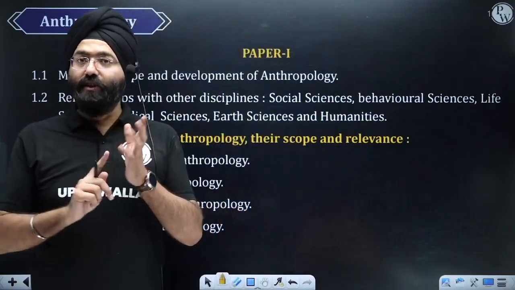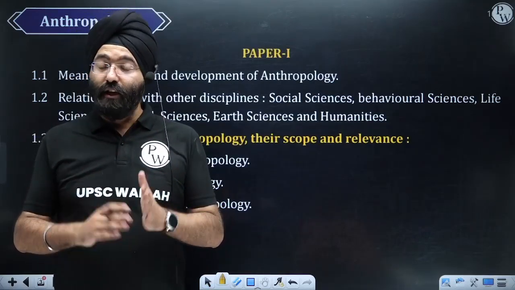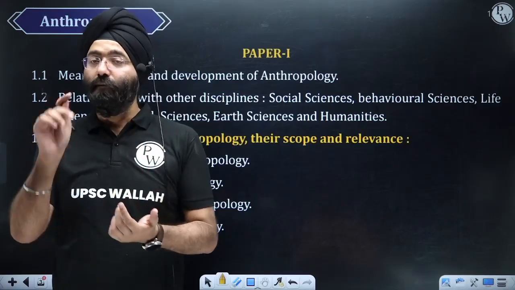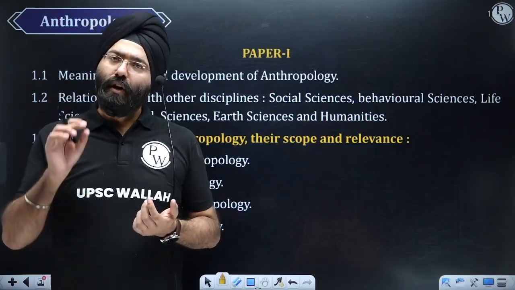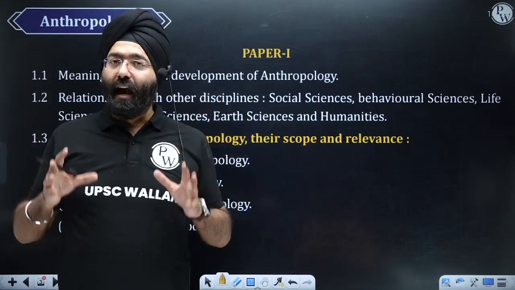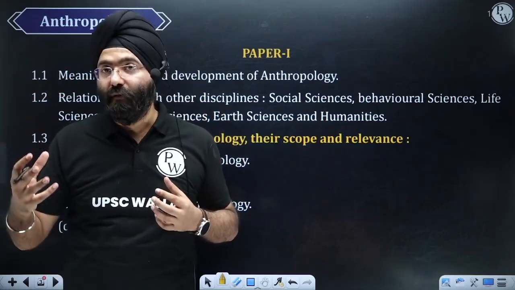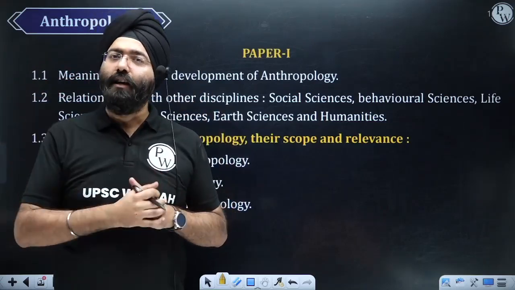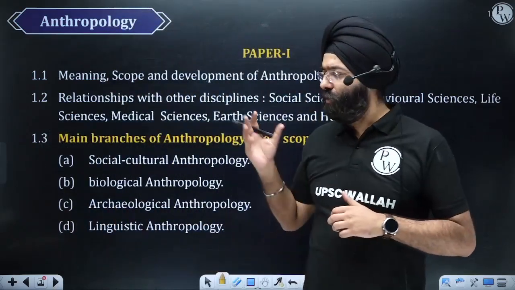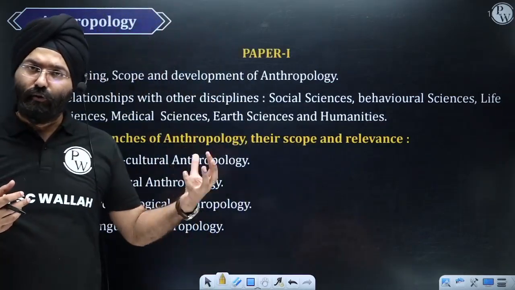So the first important step that you need to do, if you are interested in the anthropology optional, is to have a printed syllabus in front of you or on your desk, which you keep on seeing every day. What happens is that when you see the syllabus, it gets stored in your head, and every time you see certain things, you're able to relate them with your optional, right? For example, if you're studying a particular topic, say fertility and fecundity in the optional, which we generally have as topic 11.1 and 11.3 in paper 1.